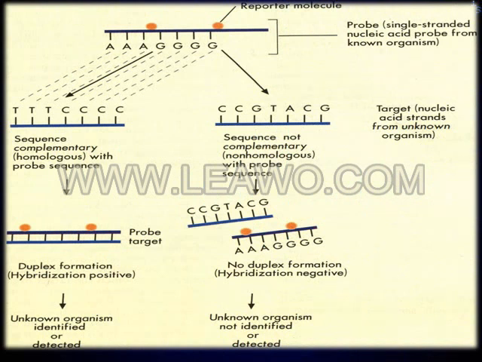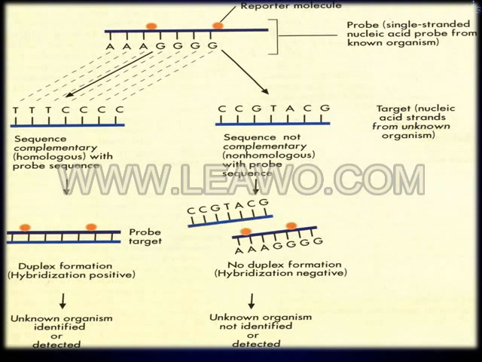In this picture you are using the probe for identification of an unknown bacterium. The sequence of the probe should be homologous to that of the unknown organism. Then only it gets hybridized, thereby you can identify the organism. Suppose you have prepared the probe for Escherichia coli, the sequences in the test organism and the probe should both be homologous, then only it gets hybridized. So finally it is identified as Escherichia coli.